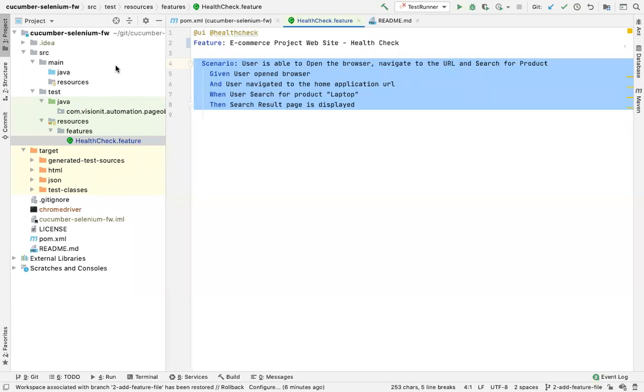Otherwise, let's say you go for an interview, they will ask you, what are you using? You say Cucumber. So they will ask you, are you doing BDD? You will say, yes, our team is doing BDD. In this case, your team is not doing BDD, right? You are creating a framework where you're using some aspect of BDD, in the form of writing your test cases in Gherkin or using Cucumber and using Gherkin syntax to elaborate your test